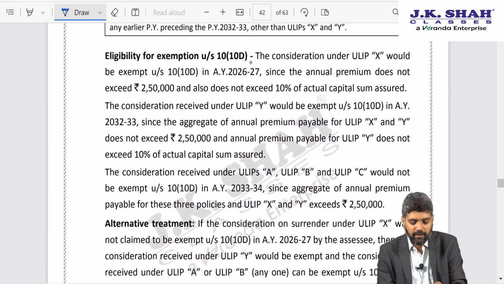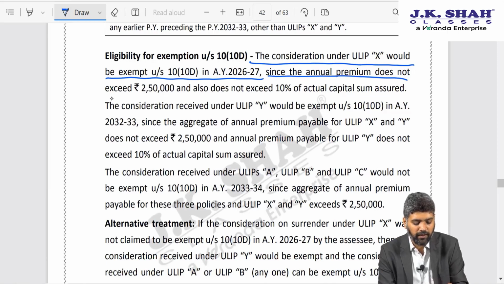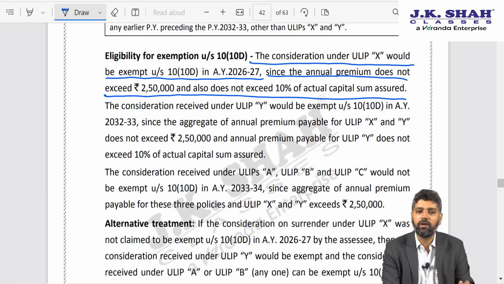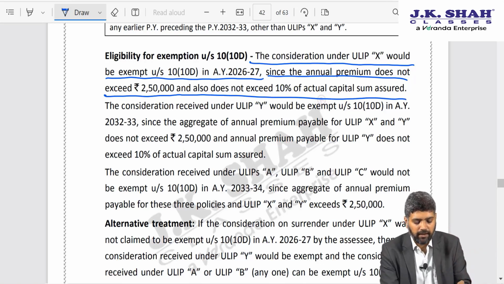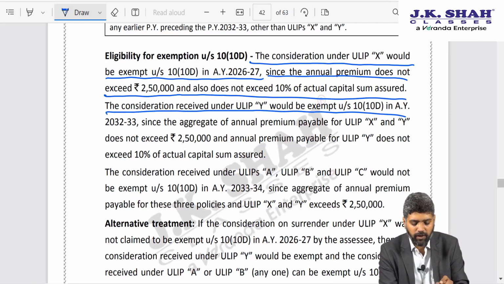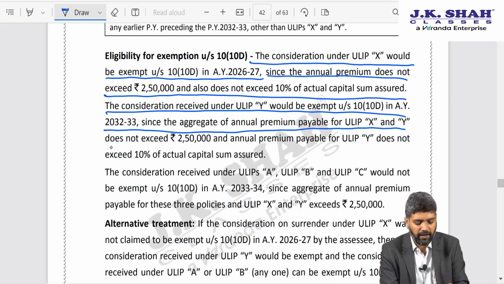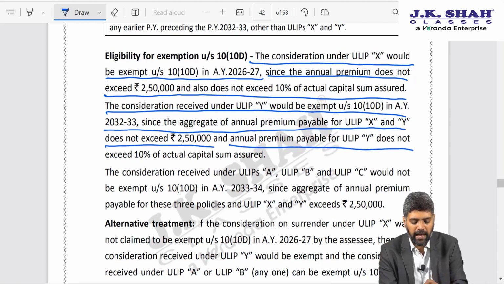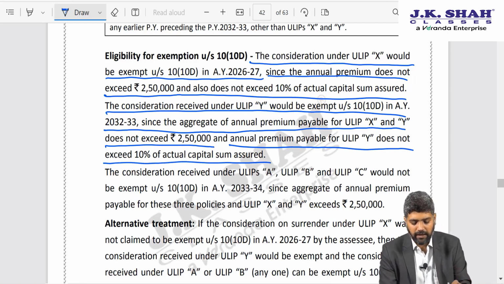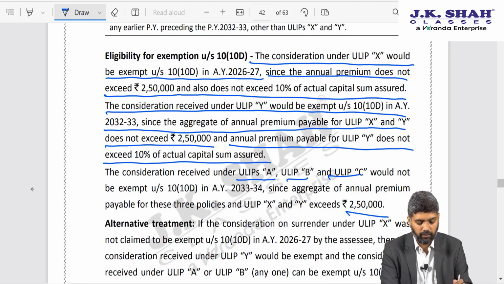It says the consideration under ULIP X would be exempt under section 10 clause 10D since the annual premium does not exceed 2,50,000 and also does not exceed 10% of capital sum assured. You can claim, but that is not in your interest. The consideration under ULIP Y would be exempt under section 10 clause 10D since aggregate annual premium for X and Y does not exceed 2,50,000 and annual premium payable for ULIP Y does not exceed 10% of sum assured. Consideration of A, B and C would not be exempt since annual premium exceeds 2,50,000.